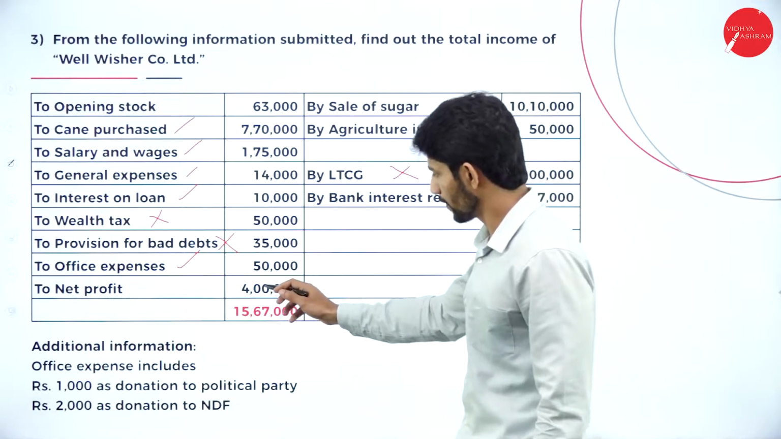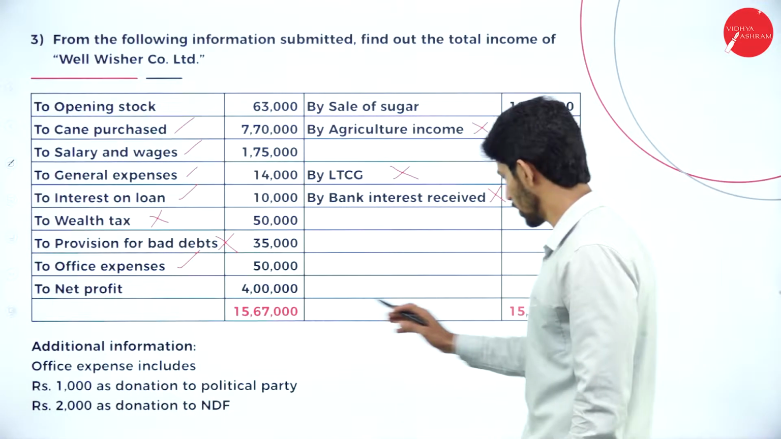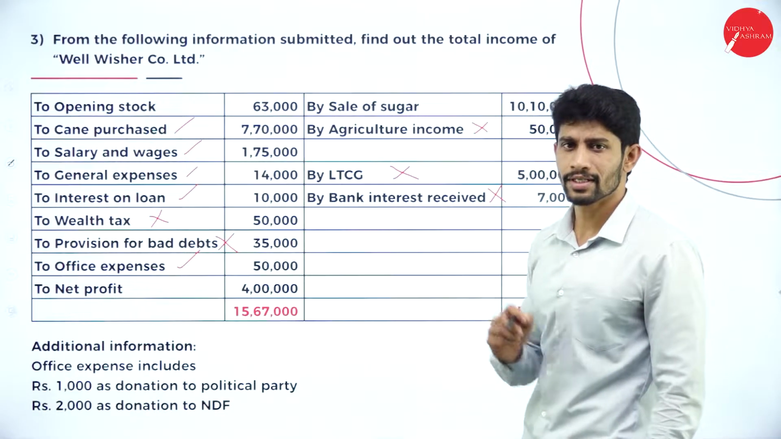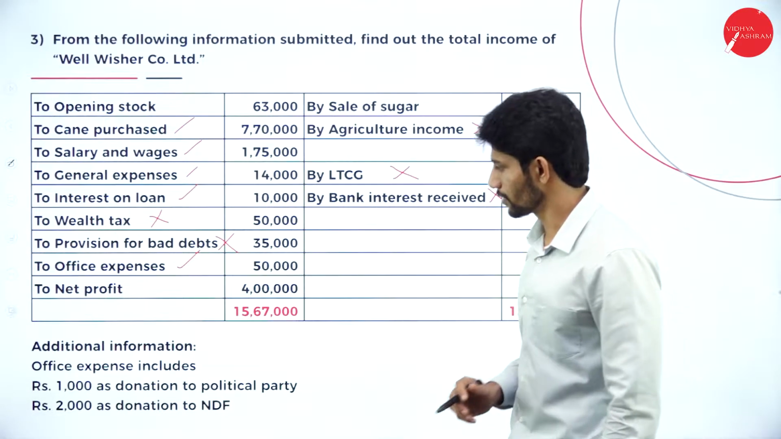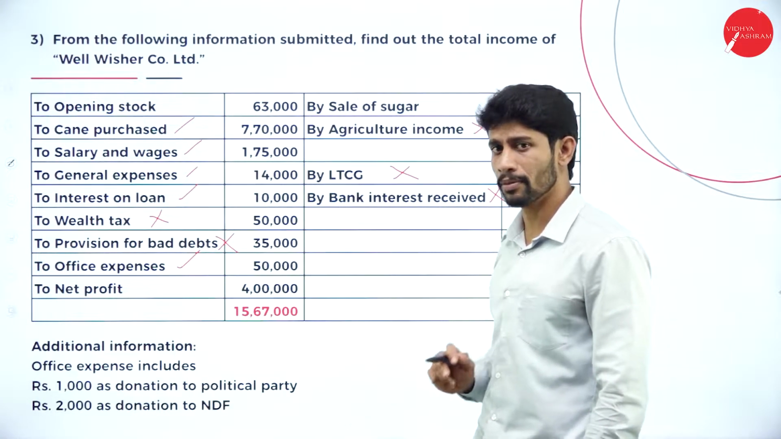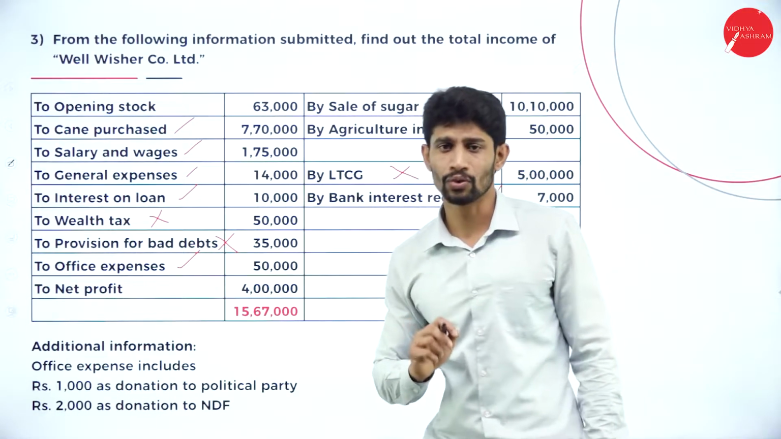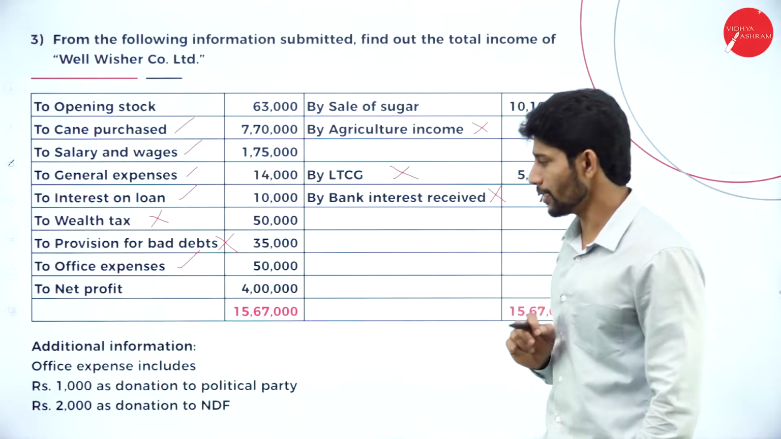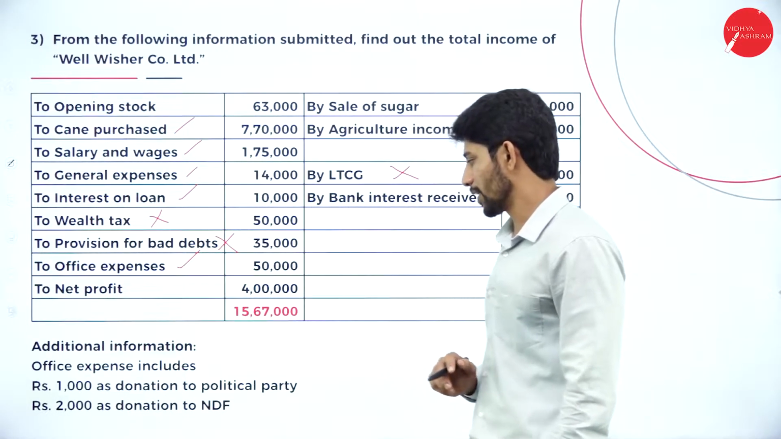So what is the net profit given? 4 lakh, and both side totals are 15,67,000. So additional information is given. What is the additional information given in the problem? Office expenses include rupees 1,000 as donation to a political party.